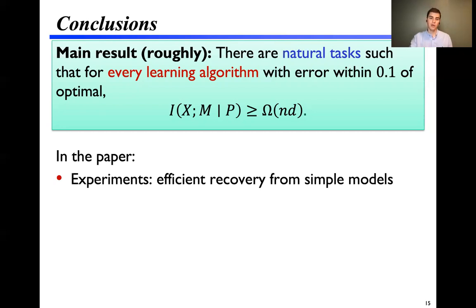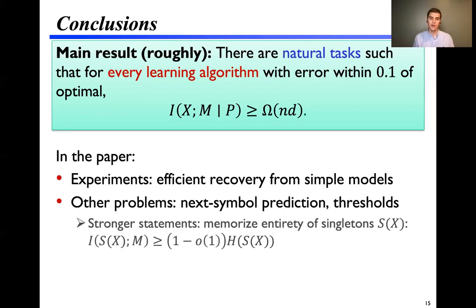In the paper, we provide some simple experiments showing efficient attacks on models that are able to recover these singleton examples. We provide lower bounds for other problems, including the next symbol prediction task we showed, and threshold learning. For these problems, we are able to prove stronger statements that one must memorize the entirety of the singletons as the error goes to 0, like what we conjectured could be done for the hypercube clusters task.